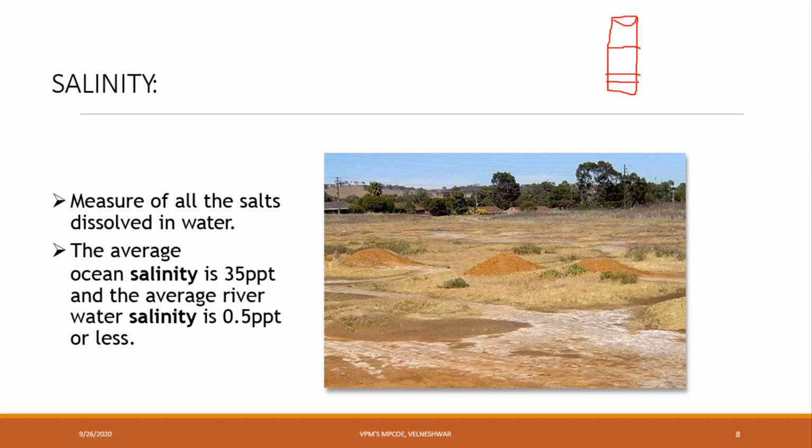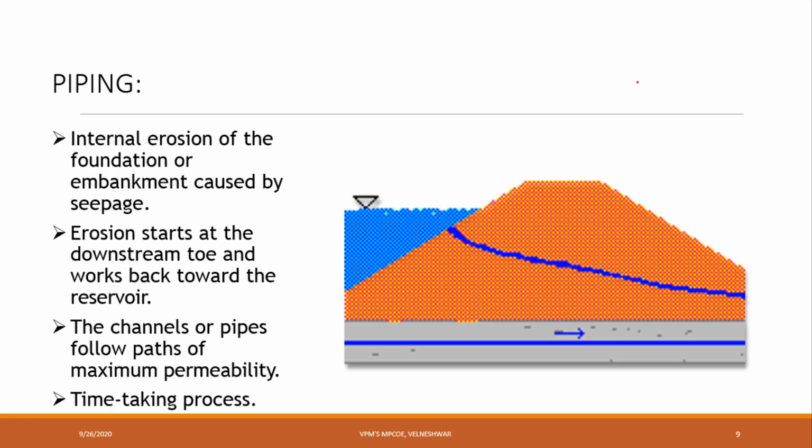Generally this type of salinity in India we have seen in the Sindhu river. Especially in the Sindhu river we have more salinity content, means more salt content is there. At those locations we have to take some more precautions. If it is ocean salinity, means beach sand water, we can say it is 35 ppt, and river water we will say is 0.5 ppt or less. Like this.